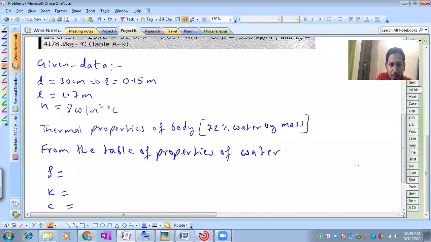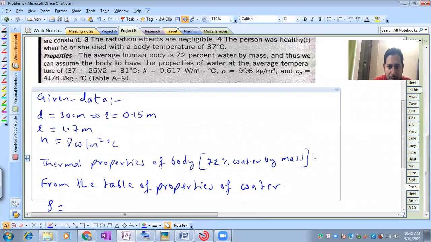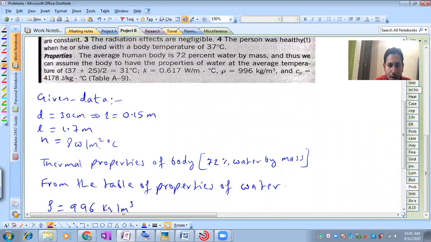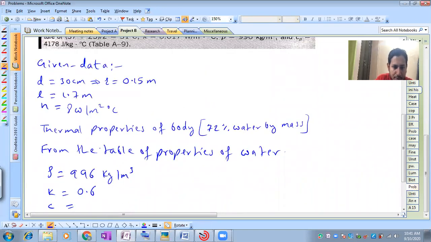So we got the density as 996 kg per meter cube, and thermal conductivity is 0.617 watt per meter degree Celsius, and specific heat is 4178 joule per kg degree Celsius.